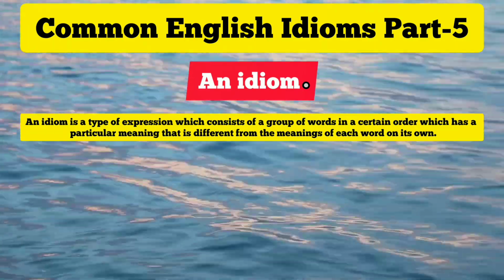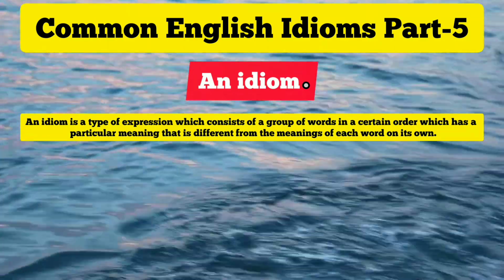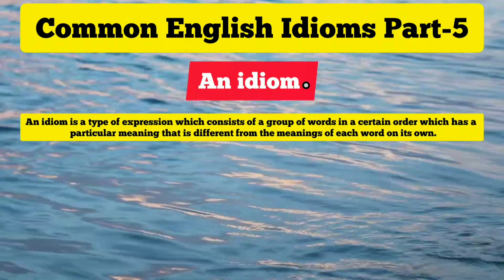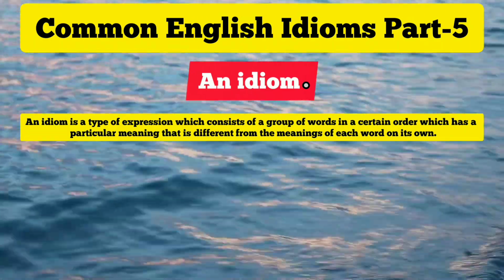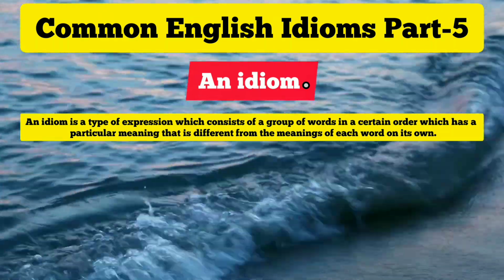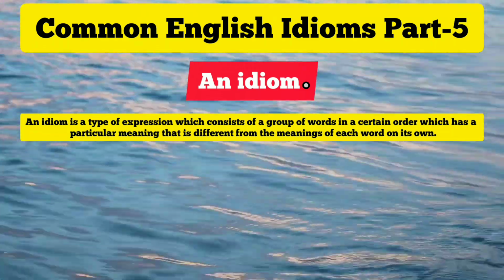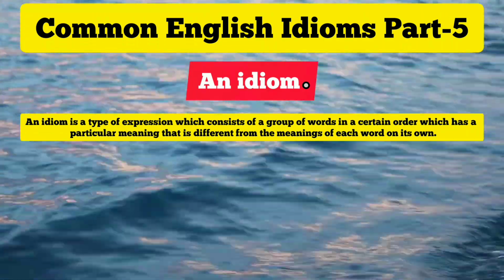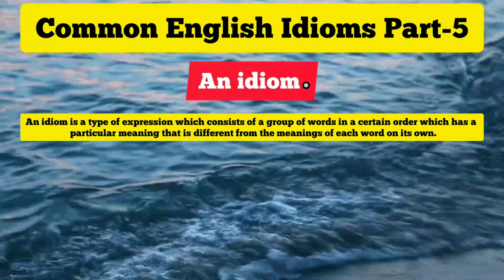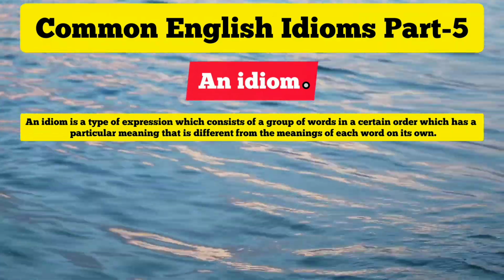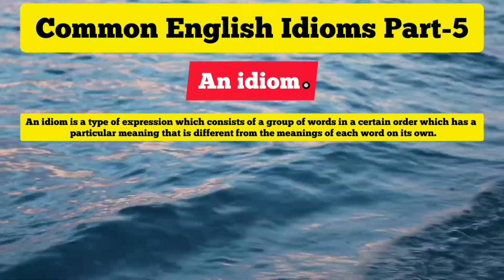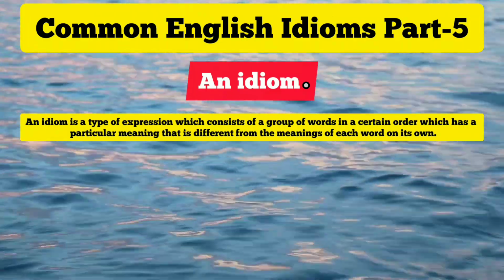An idiom is also an expression, a collocation is also an expression, a phrase is also an expression. That means if you do not know the meaning of the overall idiom, you will not be able to use it, because you will not be able to interpret the meaning of the idiom from the individual words.